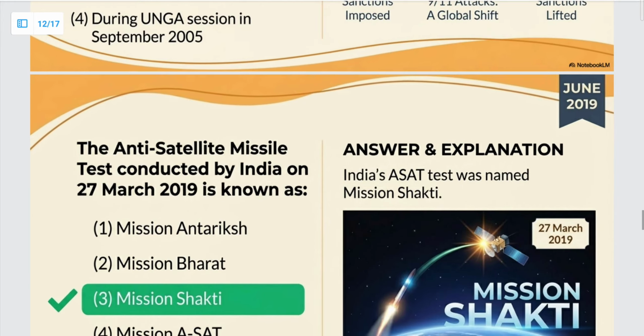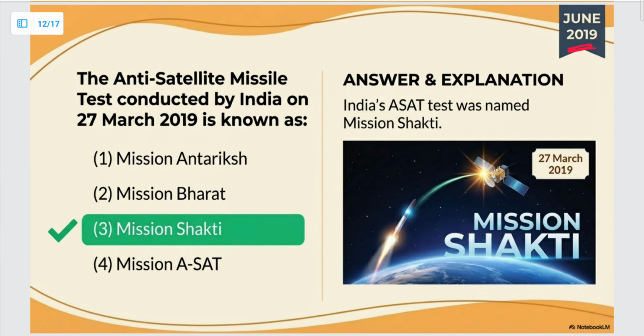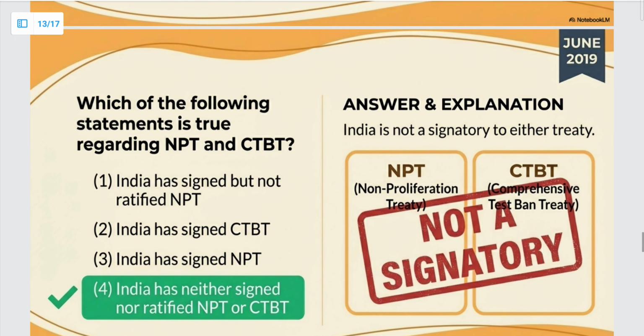Next question. June 2019. The anti-satellite missile test conducted by India on 27 March 2019 is known as which of the following? So, Mission Shakti. This is a simple question. However, this is a current affairs based question. Okay. Next, June